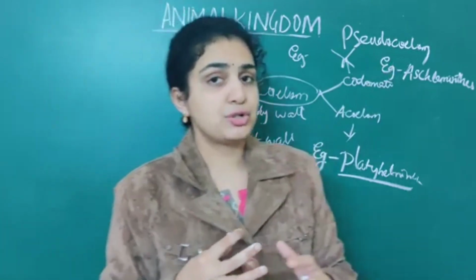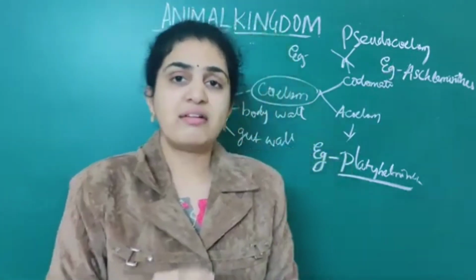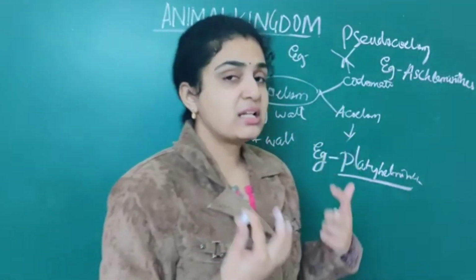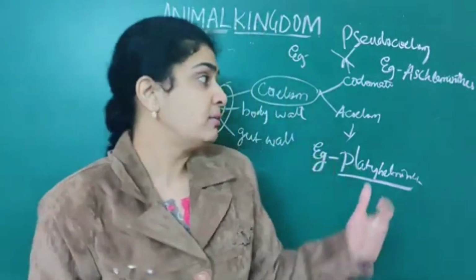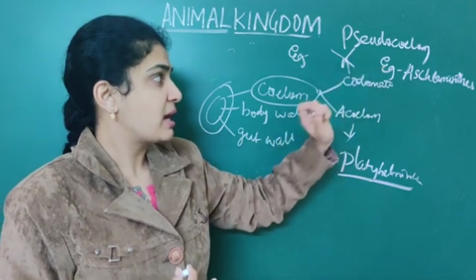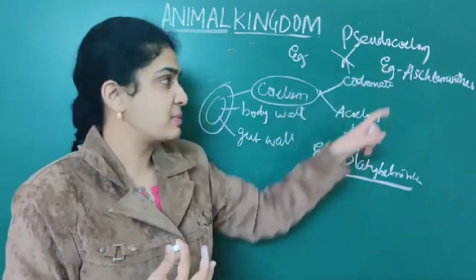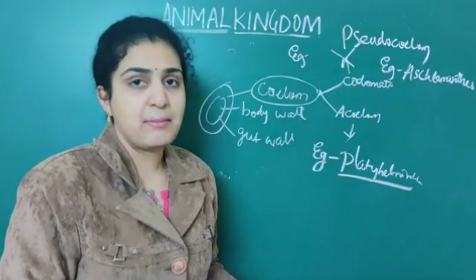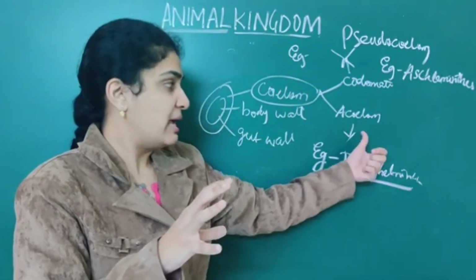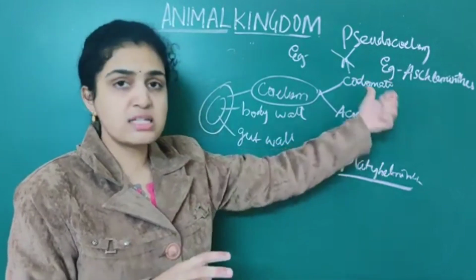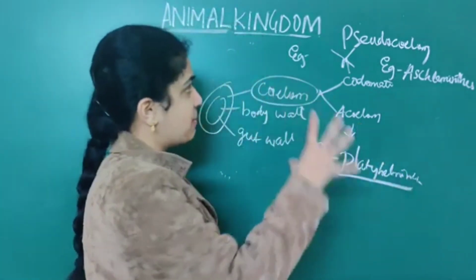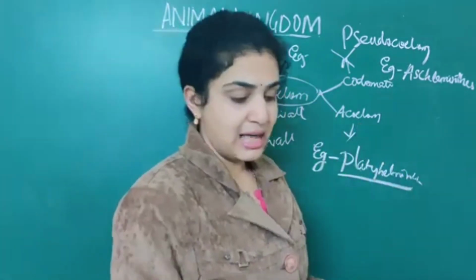So the main difference: coelom means a body cavity that is present in between the body wall as well as the gut wall. The acoelomates associated with it are nothing but platyhelminthes. If coelom is absent and pseudocoelom is present, they are called Aschelminthes, that is roundworms. Remember: acoelomates, platyhelminthes; pseudocoelomates, Aschelminthes. That is roundworms. So this is about the different classification.